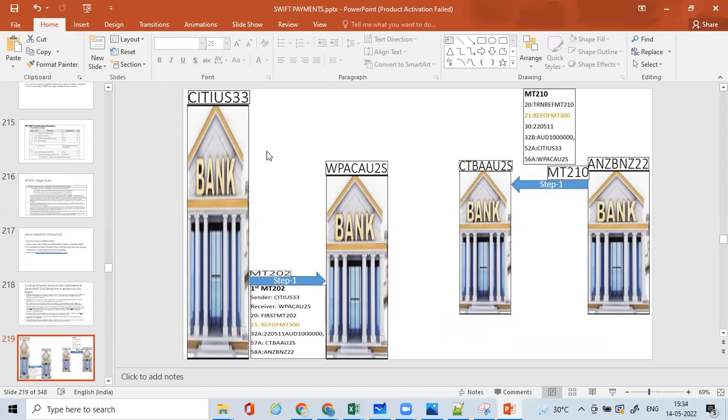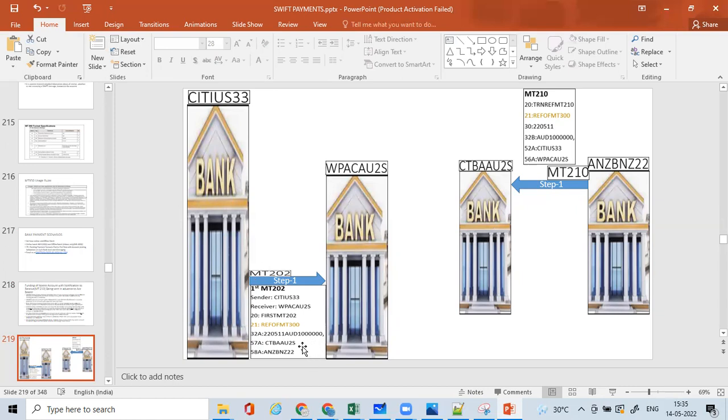At the same time, City US has already decided that it will send this MT202 payment to Westpac, which will facilitate the fund transfer into the Nostro account of the ANZ Bank in Commonwealth Bank of Australia. So the first MT202 will be sent out from City US 33 to Westpac, and they will mention the information required.